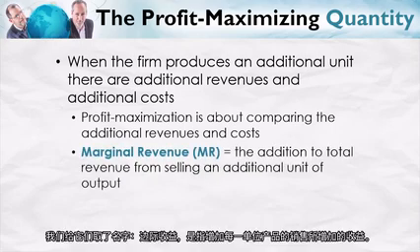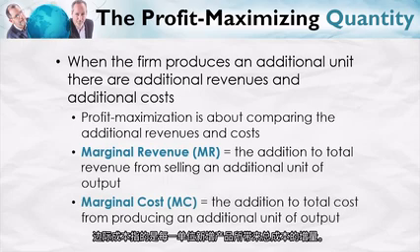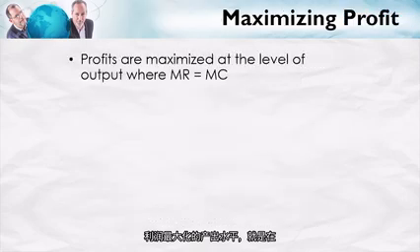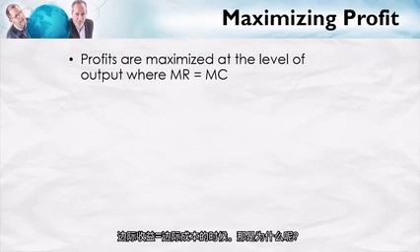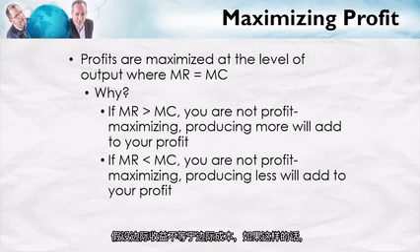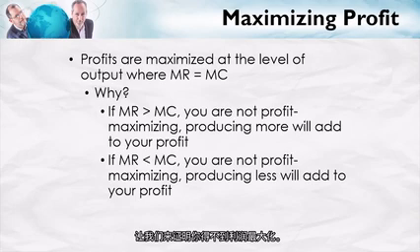Marginal revenue is the addition to total revenue from selling an additional unit of output. Marginal cost is the addition to total cost from producing an additional unit of output. Profits are maximized at the level of output where marginal revenue is equal to marginal cost. Now, why is this? Well, let's suppose that marginal revenue is not equal to marginal cost. And let's show that you can't be profit maximizing if that's the case.